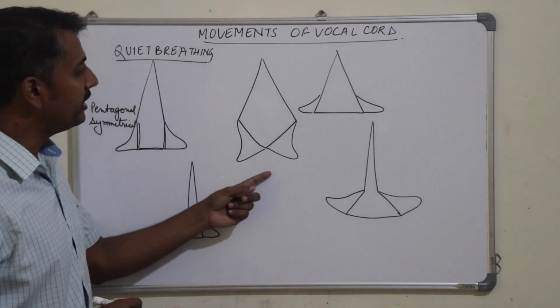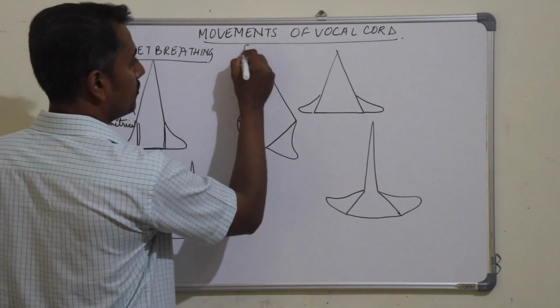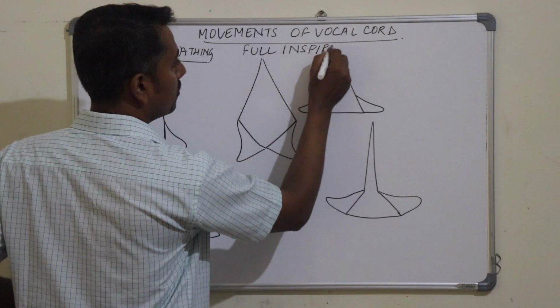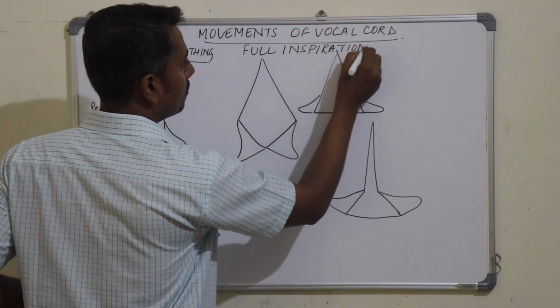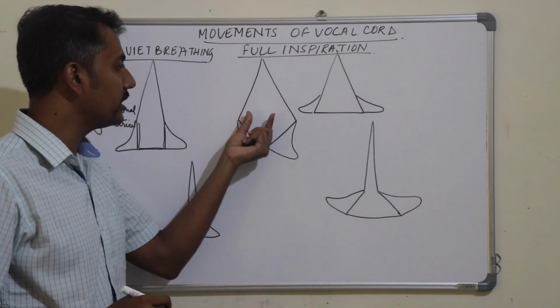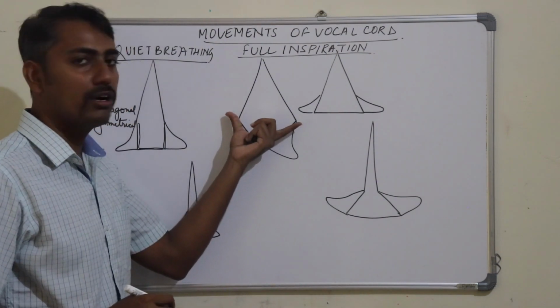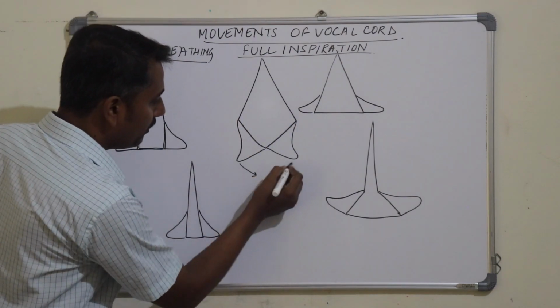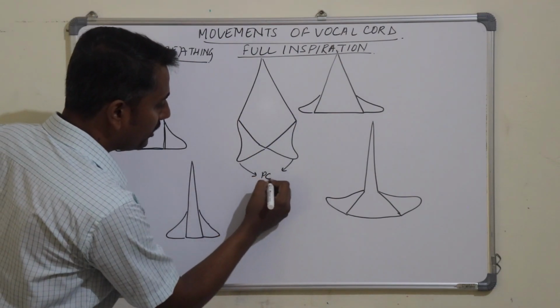Okay, in full inspiration, more air has to go inside the lungs. Therefore, there will be abduction of the vocal folds that was caused by the posterior cricoarytenoid muscle.